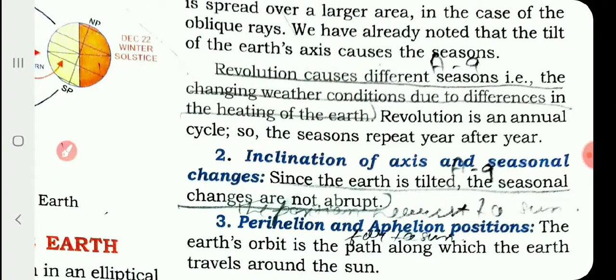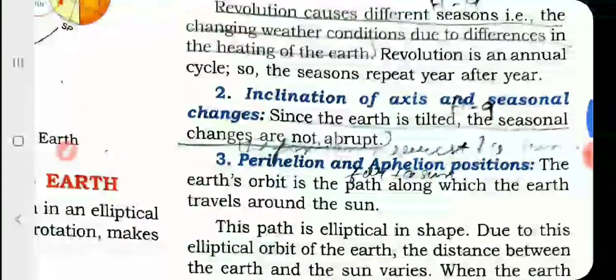Now let us see the inclination of the Earth's axis and seasonal changes. Already I have told you from the vertical it is 23.5 degrees tilted, and from the orbital plane it is 66.5. Together they make 90 degrees. Since the earth is tilted, the seasonal changes are not abrupt, not the same. There is a difference in seasonal changes. Now let us see one important point: perihelion and aphelion positions. First of all, you should know what perihelion and aphelion positions are.